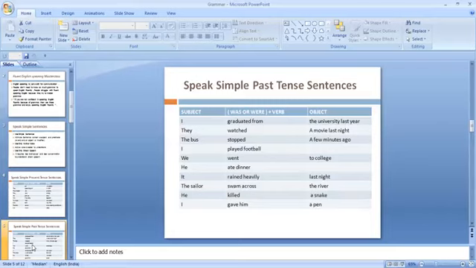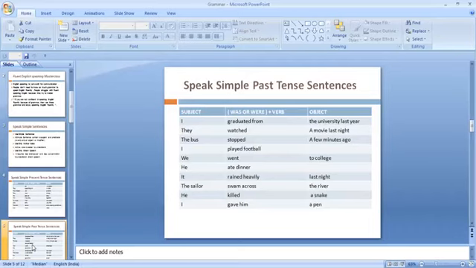The sailor swam across the river. What happened? The ship had an accident. The sailor jumped and he swam across the river. Then he killed a snake. Suppose he killed a rat or like that. So if someone kills something, or I gave him a pen, I gave him a book. Anything you want to give to someone, now you say they gave them a book, like that. So these are past sentences, simple past tense sentences.